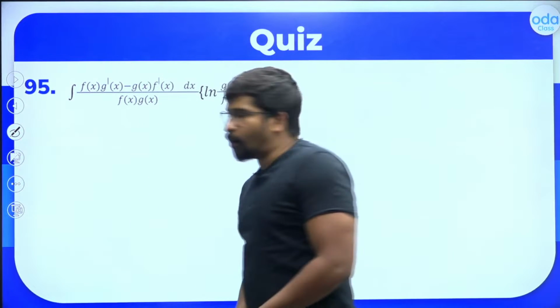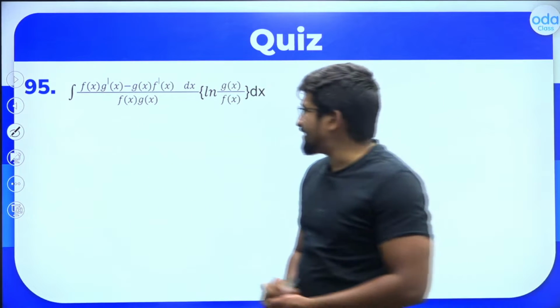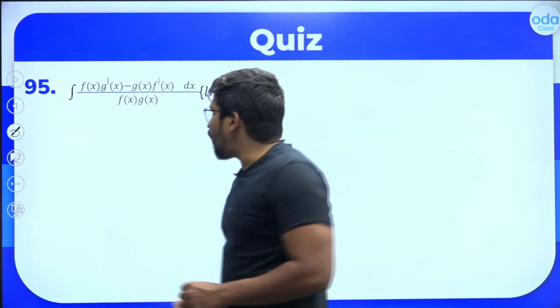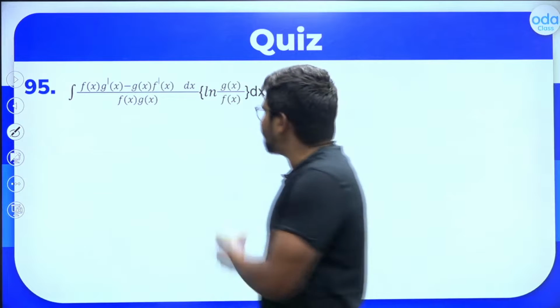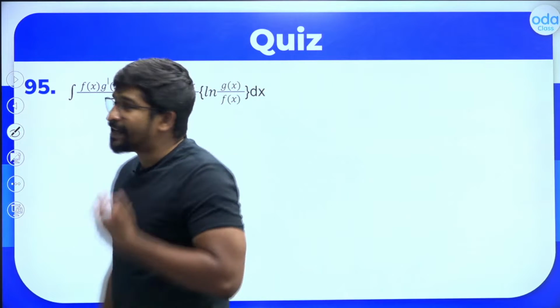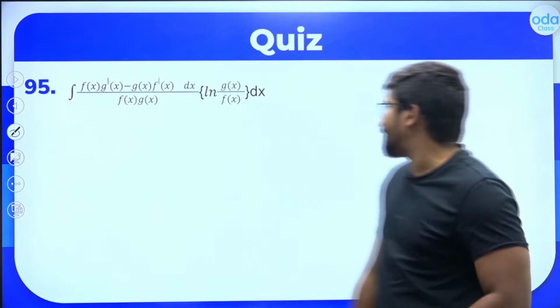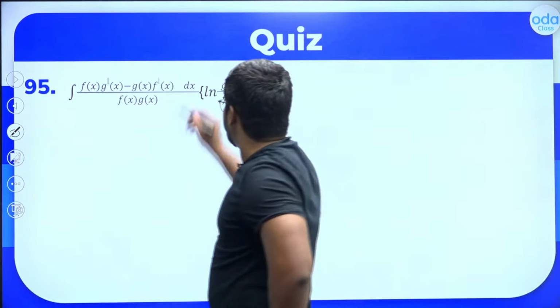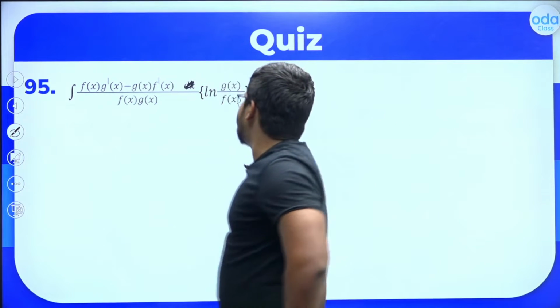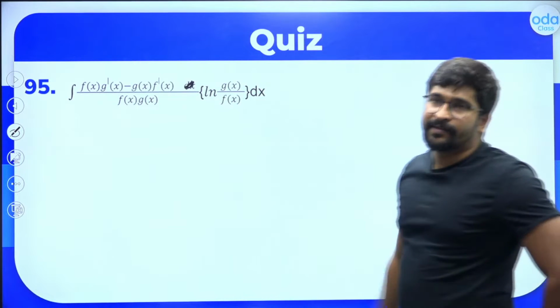Now let's do one more interesting question. The question is integral of f of x into g dash of x minus g of x into f dash of x, divided by f of x into g of x into log of g of x by f of x, dx.